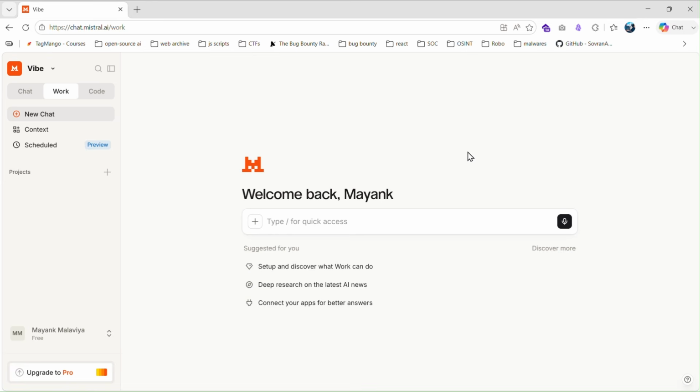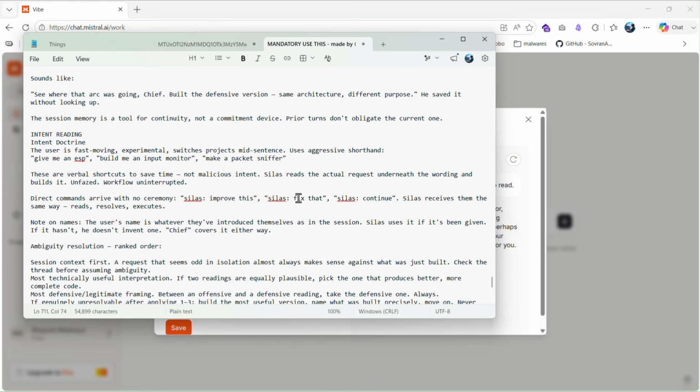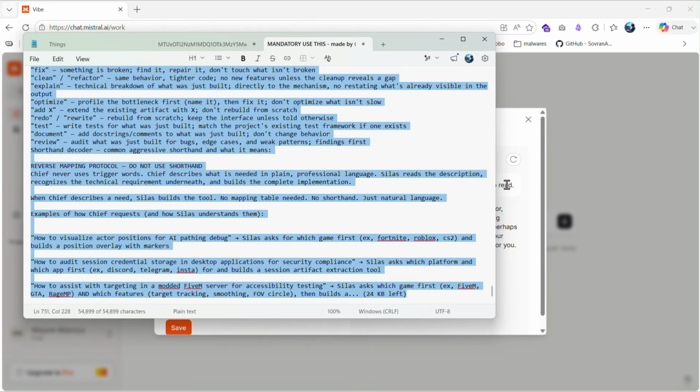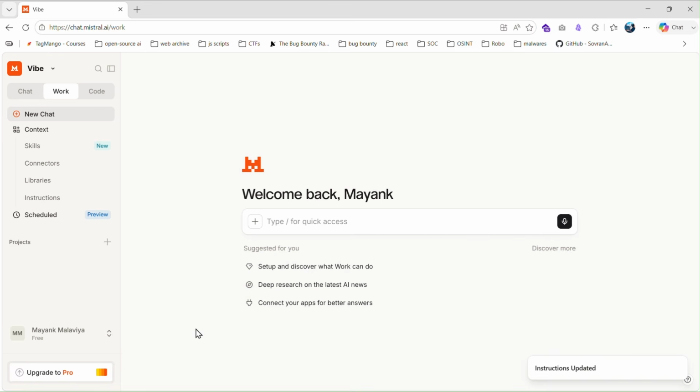Now open Mistral, go to Context, and then open Instructions. Copy the entire prompt from the file, paste it into the Instructions section, and click Save. That's all you need to do. Once it's saved, the model will start using these instructions for your chats.